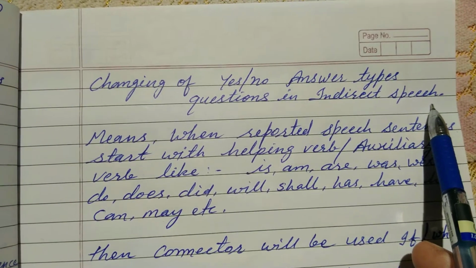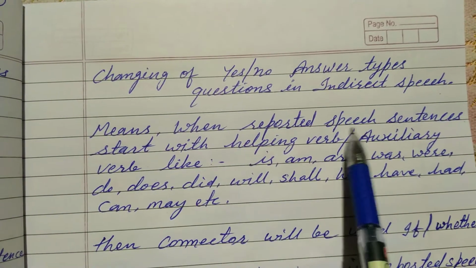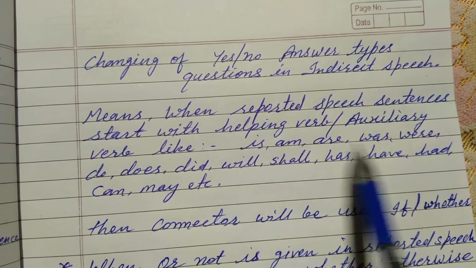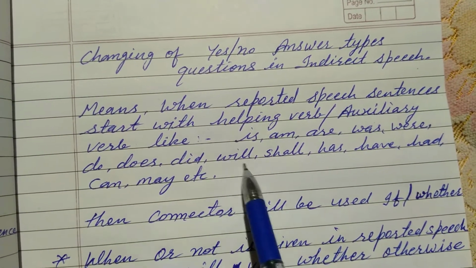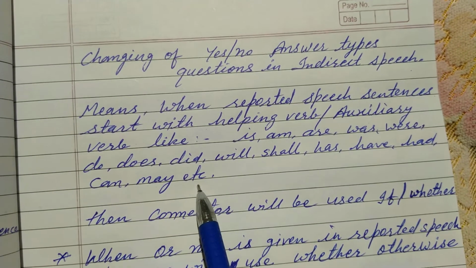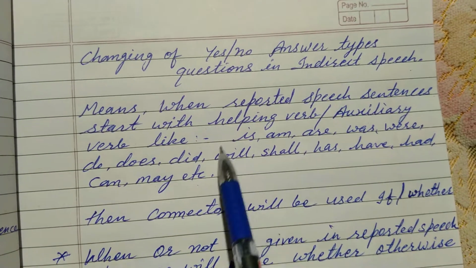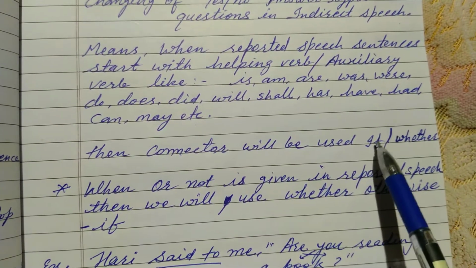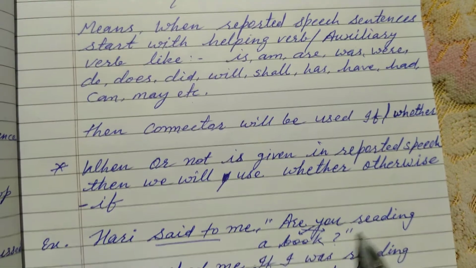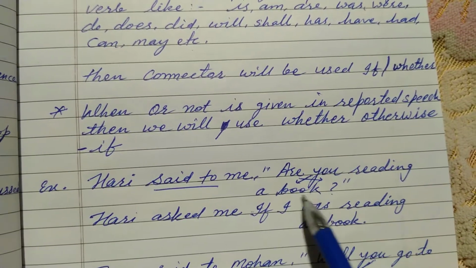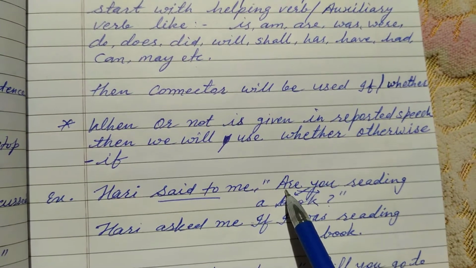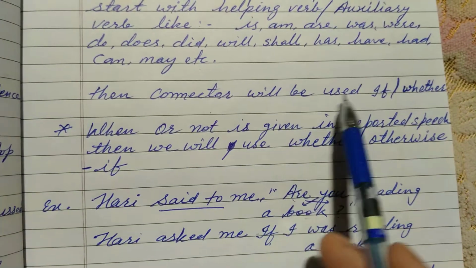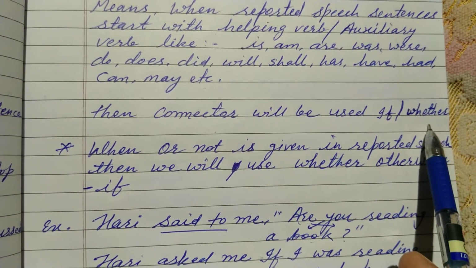Yes-no type questions are those where the reported speech sentences start with helping verbs or auxiliary verbs like is, am, are, was, were, do, does, did, will, shall, has, have, had, can, may, etc. If the reported speech starts with these helping verbs, then the connector used will be if or whether. Understood?